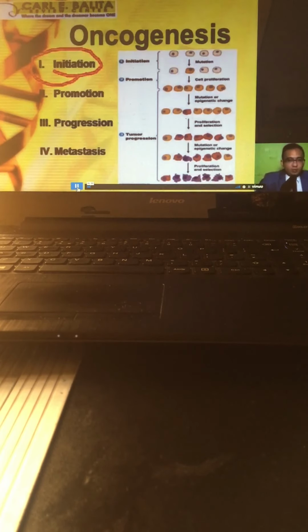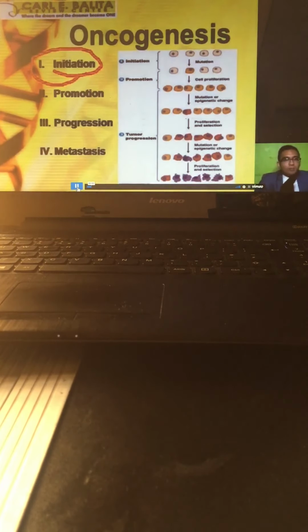Okay, first, una muna, we have what we call your family history. So, kasama sa initiation natin, because in our genes, meron tayong tinatawag na oncogenes. Okay? It runs in the blood. Oncogenes. Nagkakaroon lamang ito ng activation in the continuous exposure to different carcinogens. What are those carcinogens? Family history.